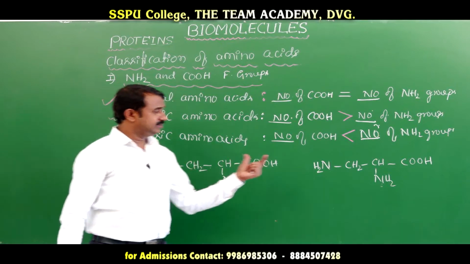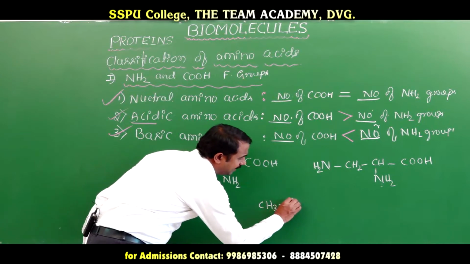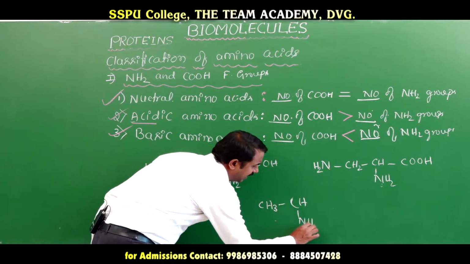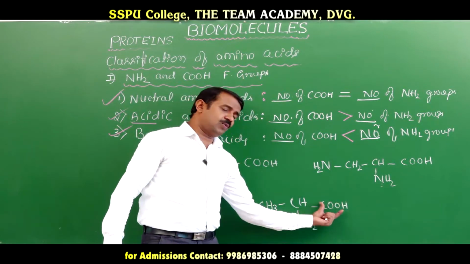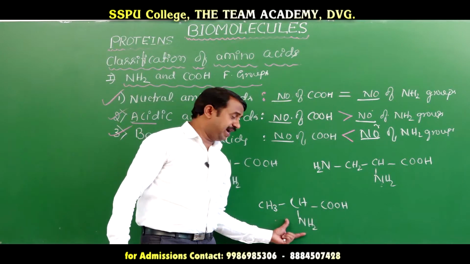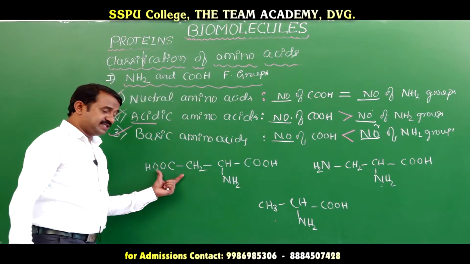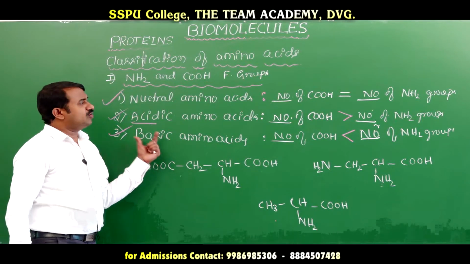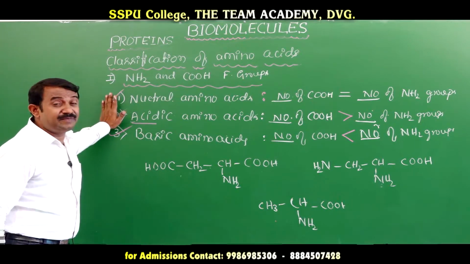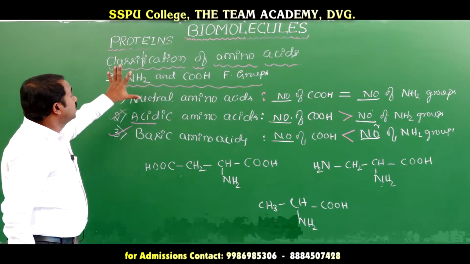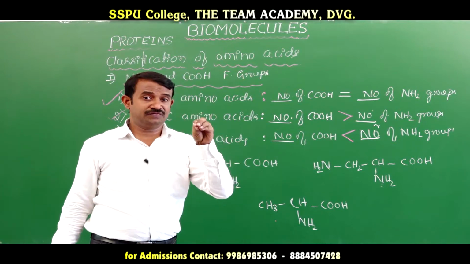Acidic amino acid, basic amino acid. If the numbers are equal, here CH3, CH, NH2, COOH, one amine functional group and one carboxylic functional group, it is called as a neutral amino acid. These are all the classification of amino acid on the basis of number of carboxylic acid and number of amine functional groups.